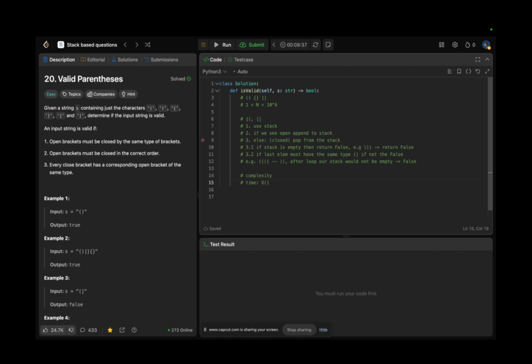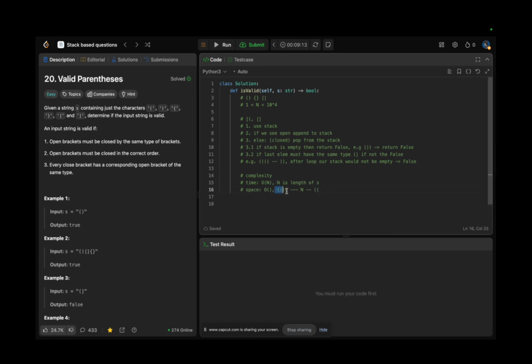So first of all, the time complexity in this case: we're just running through S in one loop, and we will not use another loop. That's why it would be linear, where n is the length of S. The space: we're using extra space because we're using a stack. In the worst case scenario, our stack would be n, because it can be like this, which would be n also.